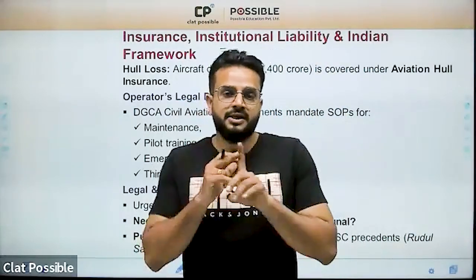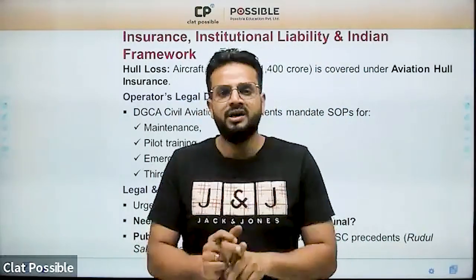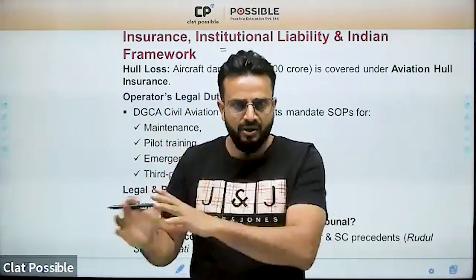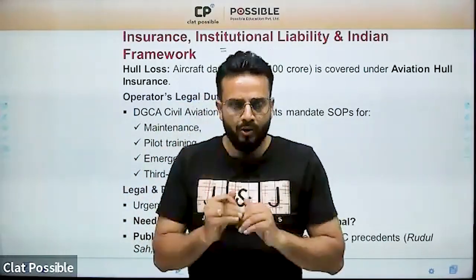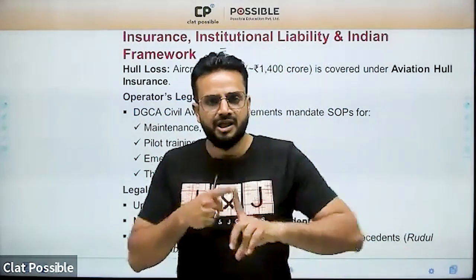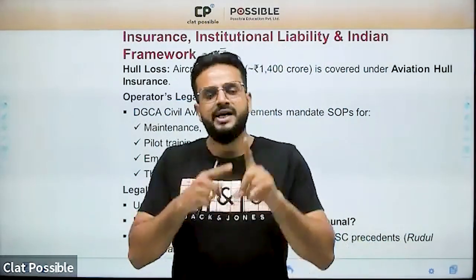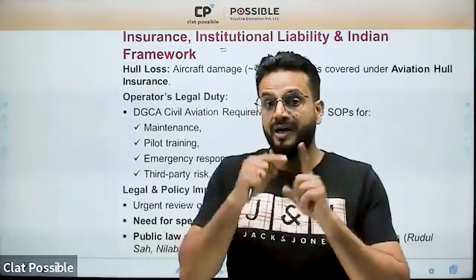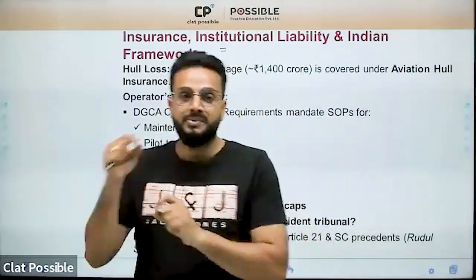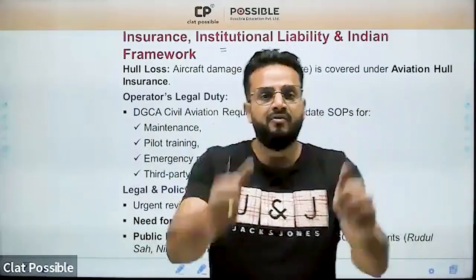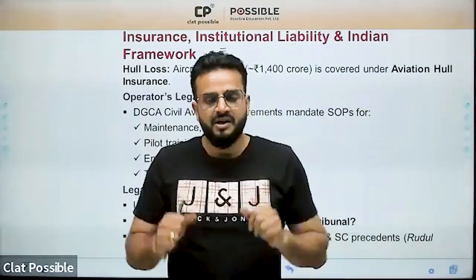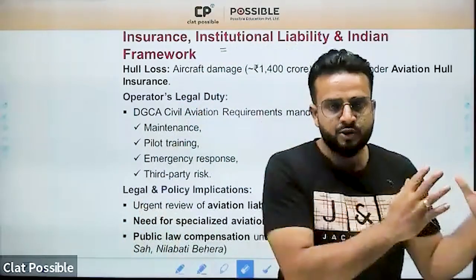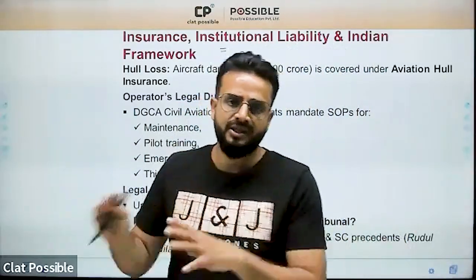Number 2 is, there is no liability under the Montreal Convention for the people on the ground, but that liability is covered by tort law. So under the general tort law of negligence, if there is a legal duty to take care, and a breach of duty resulting in damage to somebody, then the defendant can be liable for negligence, and he is liable to pay compensation for the damage caused to the other party for his negligence, right? तो जो मॉन्ट्रियल कन्वेंशन के अंदर इंक्लूडेड नहीं है, that will be covered within tort law.